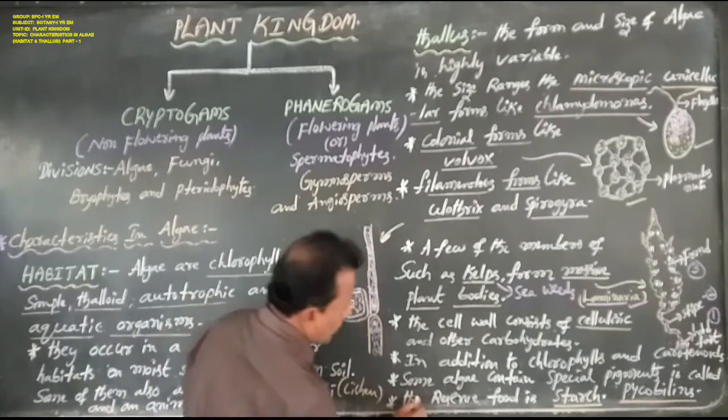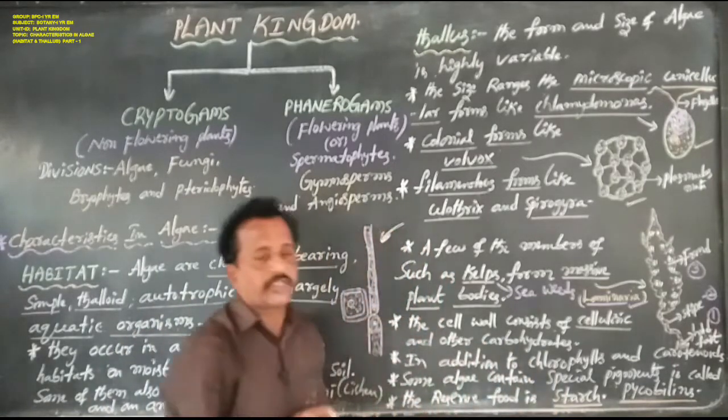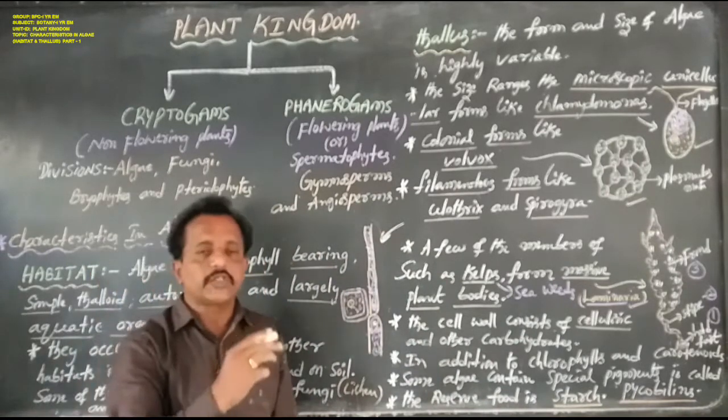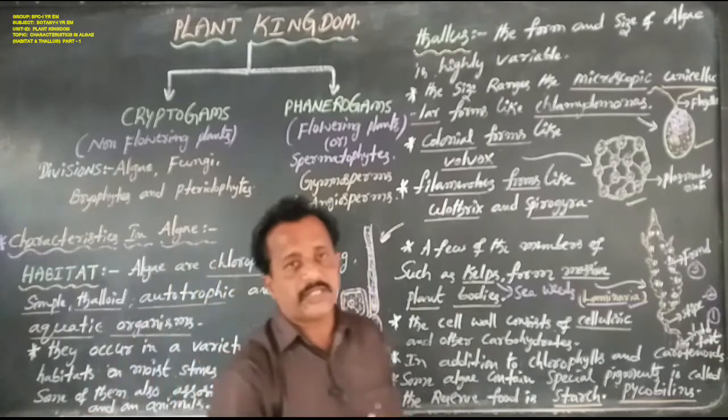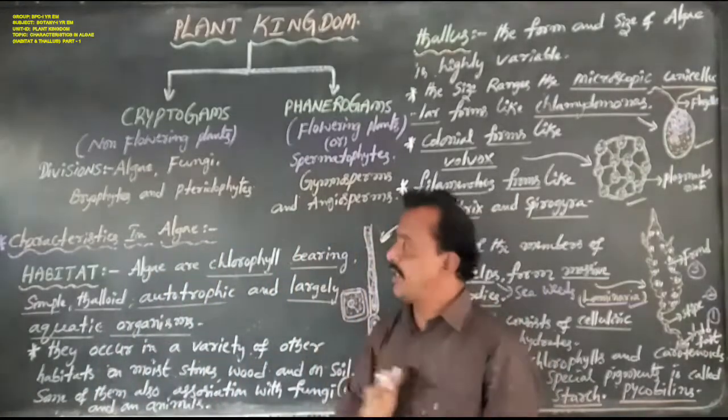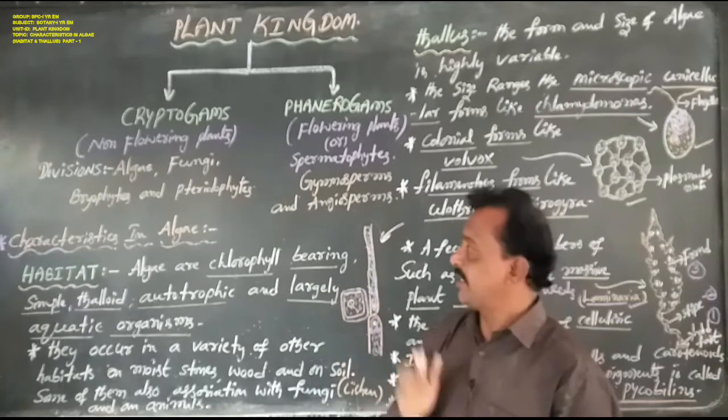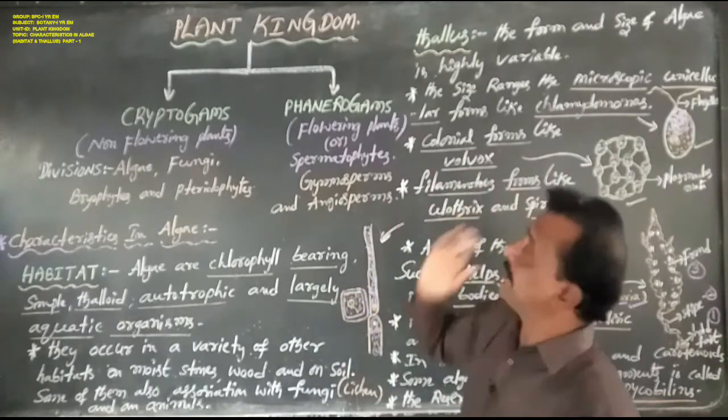Last one here, the reserve food material is starch. The algae always store food material, that is starch. This is about the characteristics of algae, that is habitat and thallus.